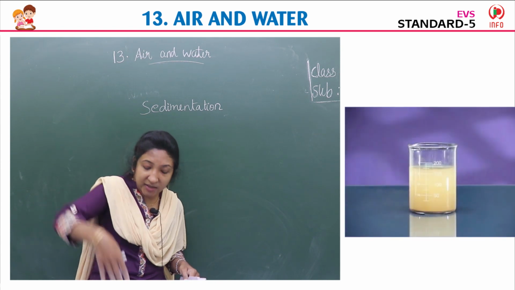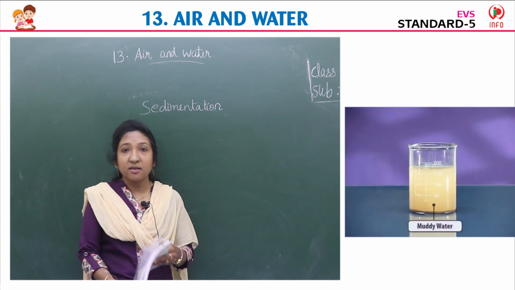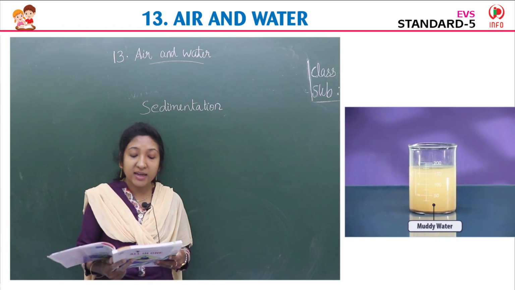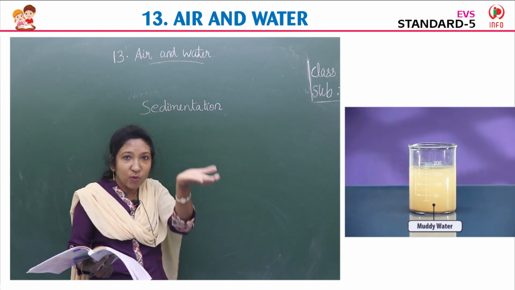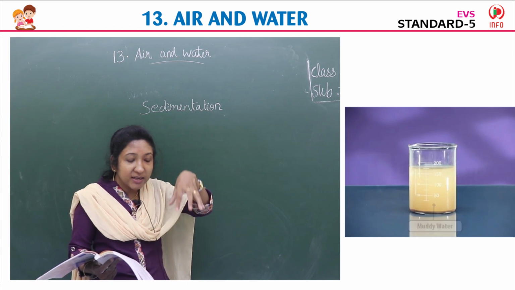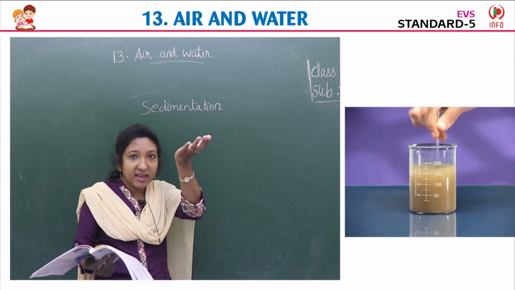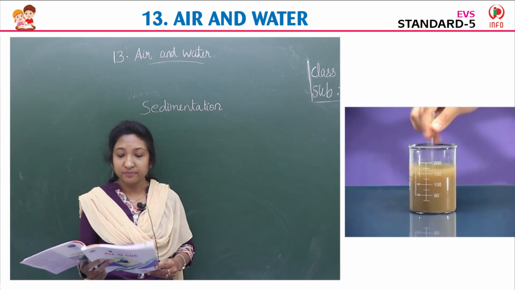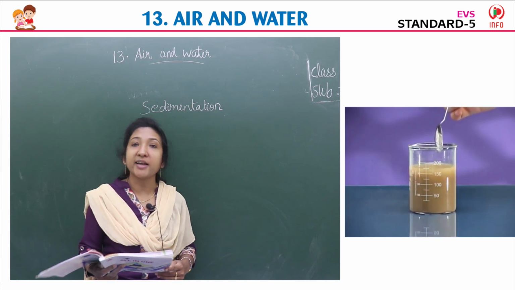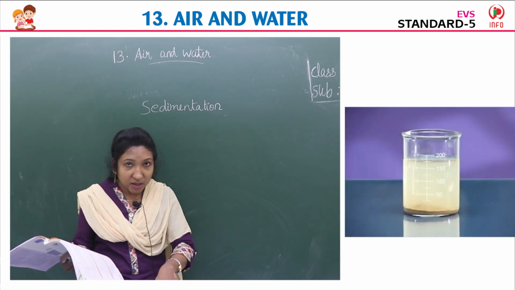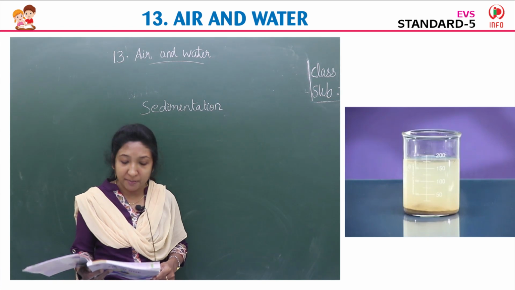All the mud will go down in the water and settle at the bottom of the glass, leaving the clear water on the top. We can see the clear water on the top. All the mud particles go down to the bottom of the glass and only the clear water we can see in the upper part. The mud that settled down is known as sediment. The mud that is settled at the bottom of the glass is called sediment.